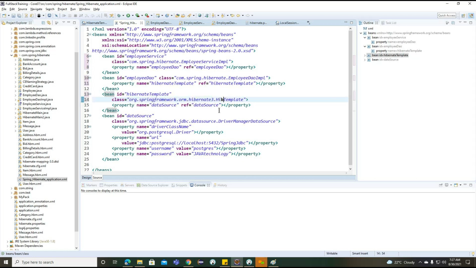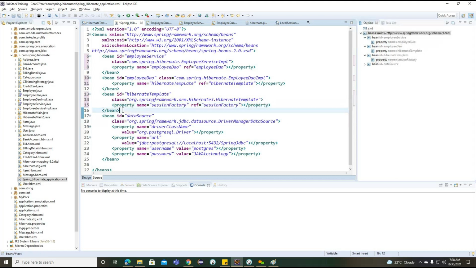Hibernate 3, Hibernate template. But internally, it is not expecting a data source here. So what object is it expecting internally? Getting the point? What object is it expecting here? Something called session factory. Getting the point? Session factory is expected here.